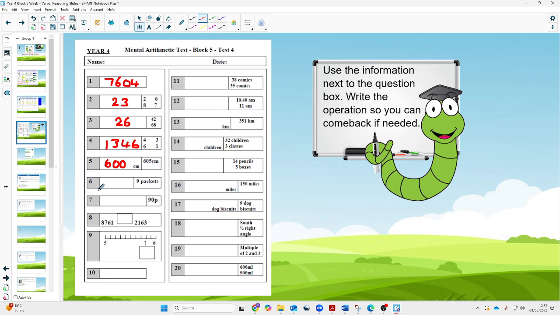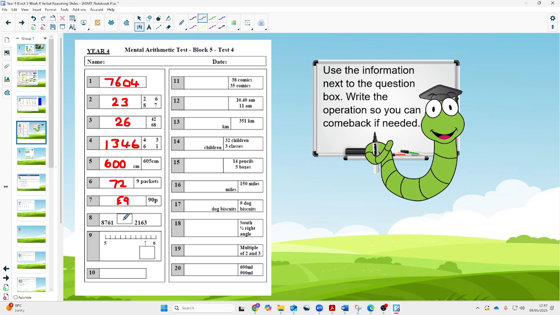Number 6, we've got to multiply 9 by 8 to get 72. That's the number of party poppers. Number 7, it's going to cost me £9 to have 10 discs at 90 pence each.